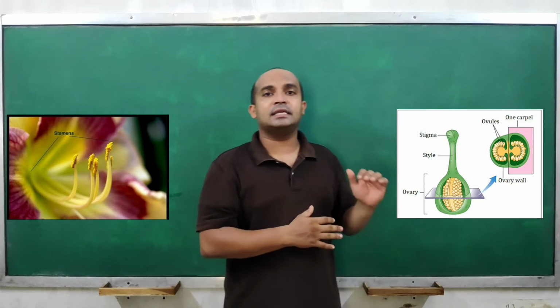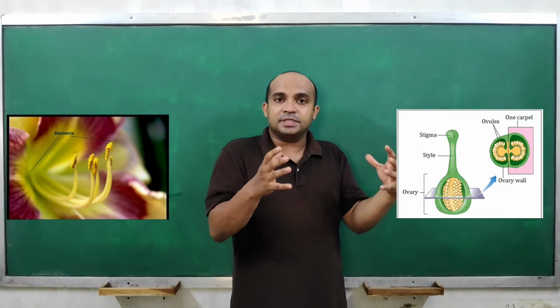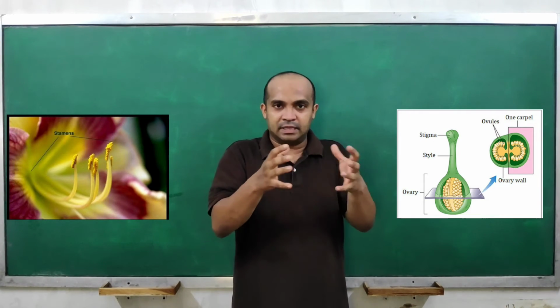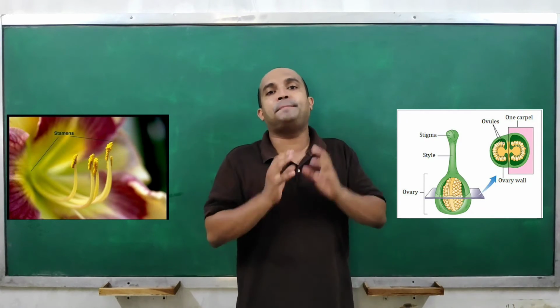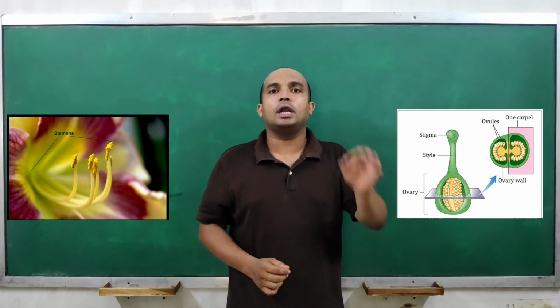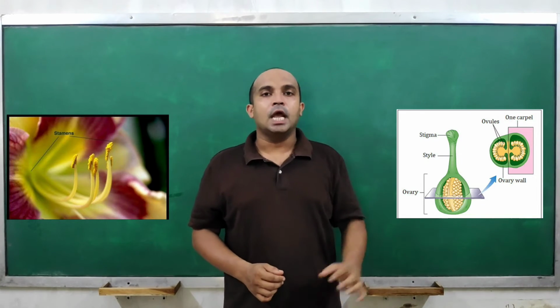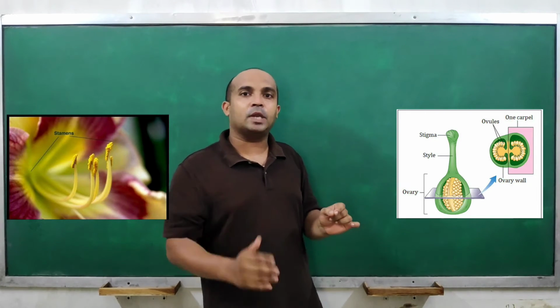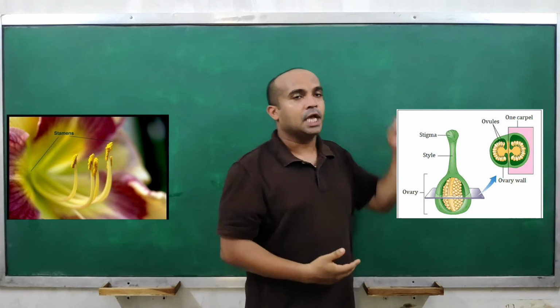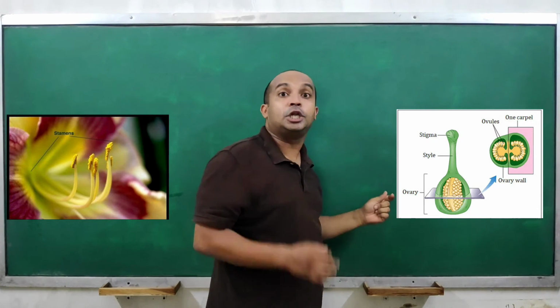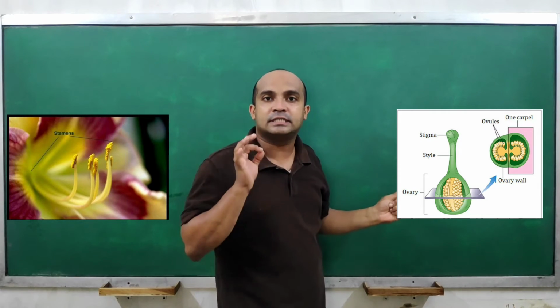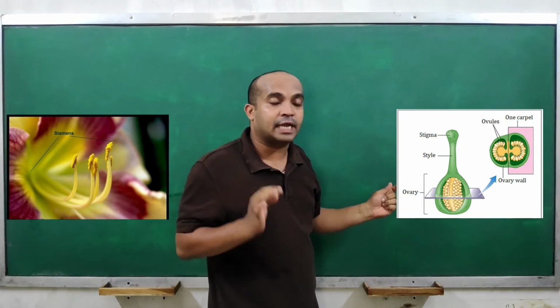In gynoecium, gynoecium is a group in which there are several units. Each unit is called carpel or pistil. Now each of these units, that is carpel or pistil, has three parts. The first part is called stigma. Then the long slender tube-like structure is called style. It is a tube-like structure, right?